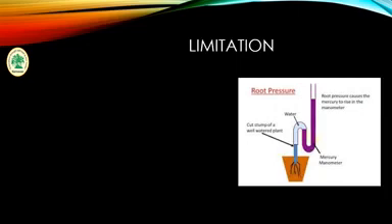There are some limitations of the root pressure theory. First, it is not applicable to plants taller than 20 meters. Second, ascent of sap can also occur even in the absence of a root system. Third, root pressure value is almost zero in taller gymnospermic plants.